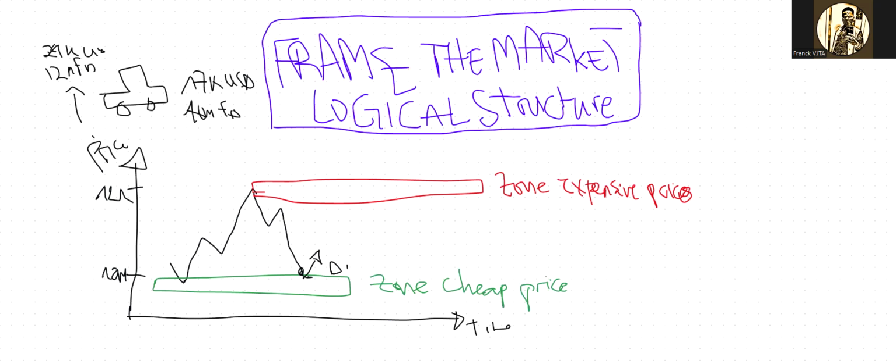So what I'm trying to say is that, to have a great market structure, to frame the market very well, we need, first of all, as you see, zones, right? Zone of cheap price. There are only two zones, zone of expensive prices and zone of cheap prices. There's no more than that, because the screen is only 2D, either up or down. So there are no oblique or depth prices. So then the zone itself gives birth to the direction automatically.